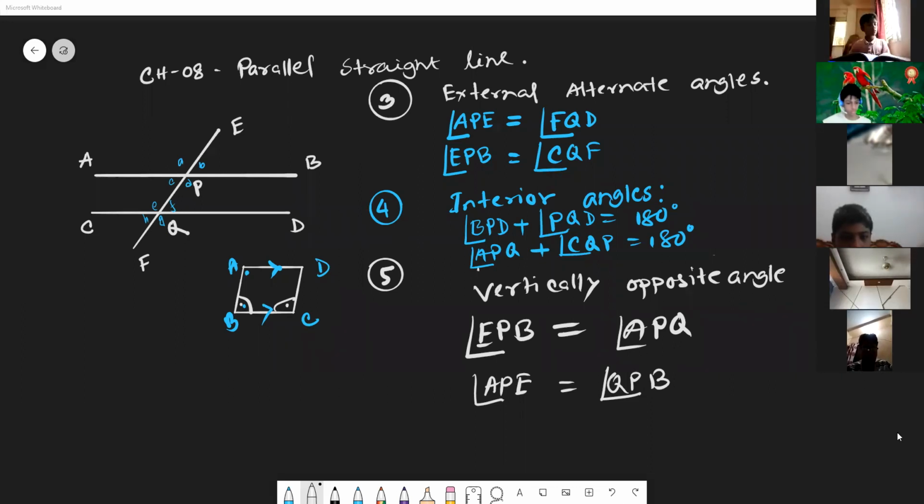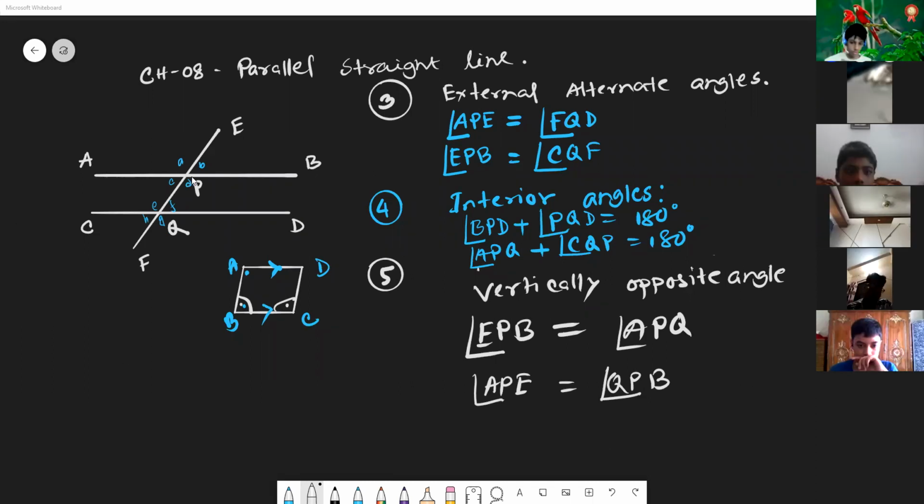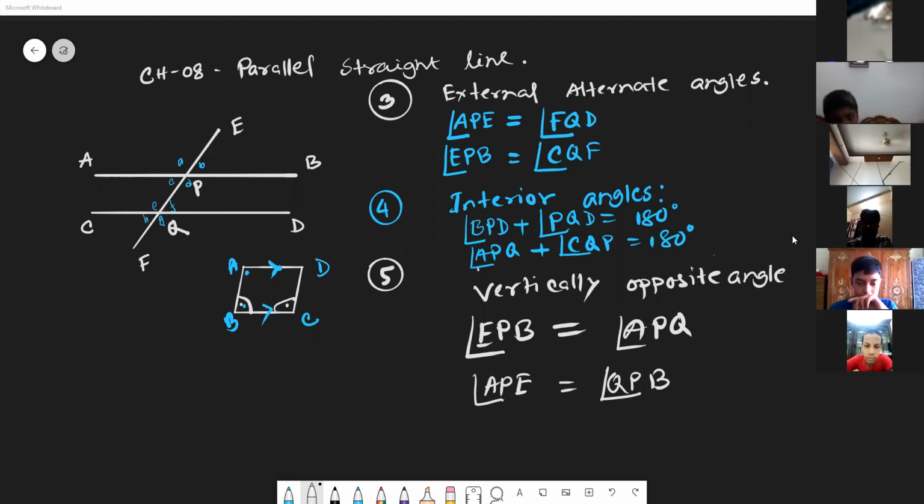Yes, sir. Minhaj Ahmed 632. Minhaj Ahmed, can you identify the supplementary angle from the figure?